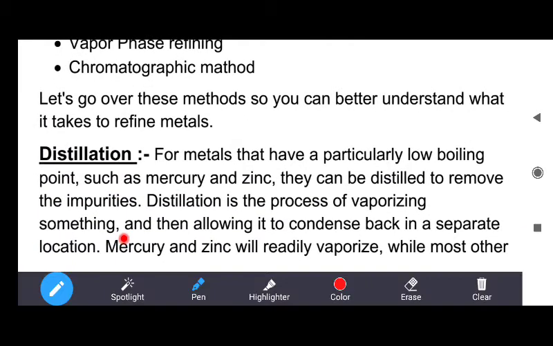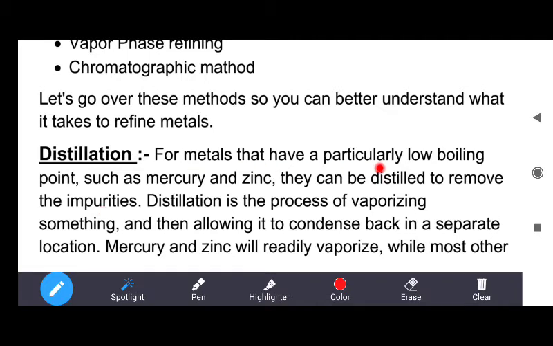So the first method is distillation, as in the list. What is distillation? It is used for metals that have a particularly low boiling point, such as mercury. Mercury, as you know, has a very low boiling point, and zinc also has a very low boiling point. So these metals can be distilled to remove the impurities.